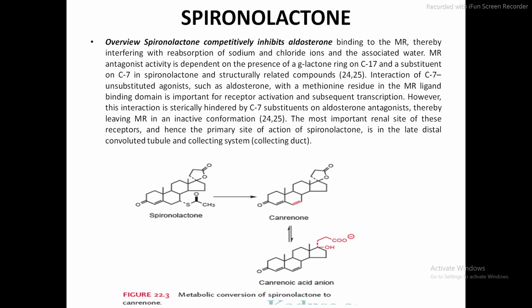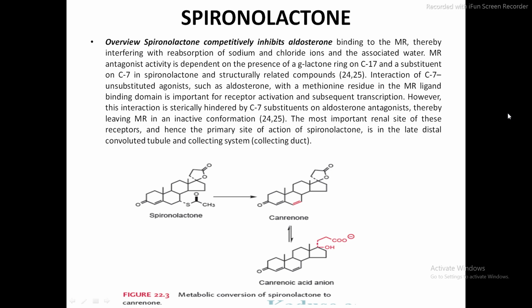Okay, so the most important renal site of these receptors, and hence the primary site of action of spironolactone, is in the late distal convoluted tubule and the collecting system. So where does this agent, spironolactone, act on the structure of the nephron? This spironolactone agent acts on the late distal convoluted tubule and the collecting duct. So these are the major sites of this agent, spironolactone.